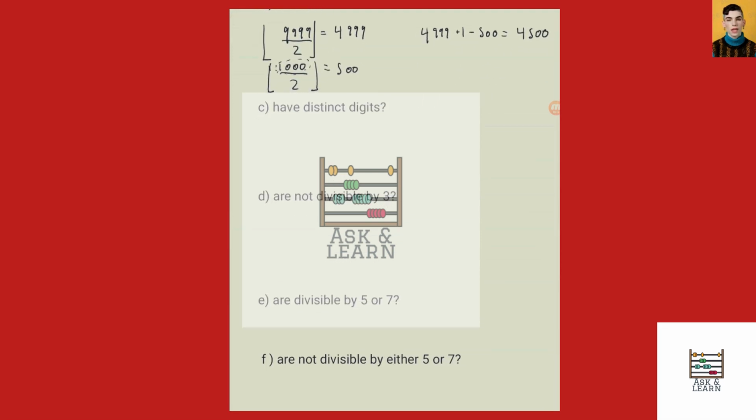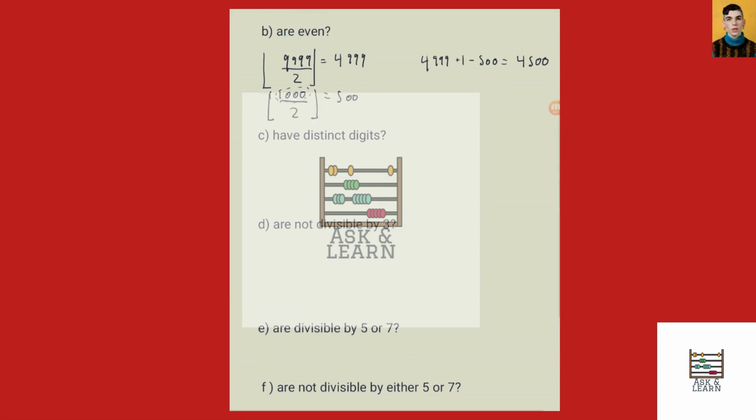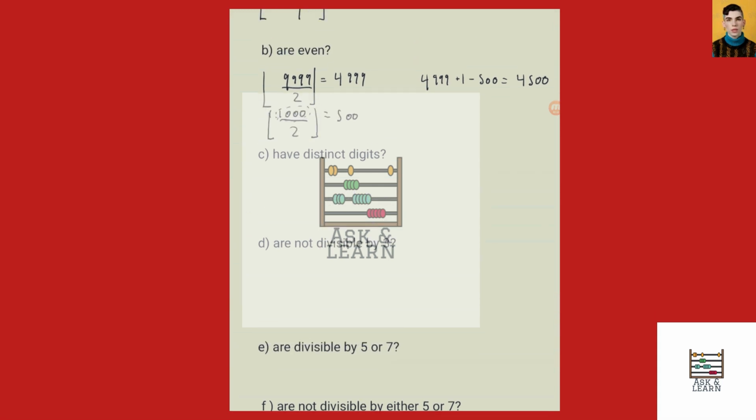For part C, we want to answer how many have distinct digits. For figuring out the number with distinct digits, we want to consider essentially having little boxes that we're filling in with our numbers. The first box, well, we can't have 0. 0 is not an option. We can only have between 1 and 9. So we have 9 choices.